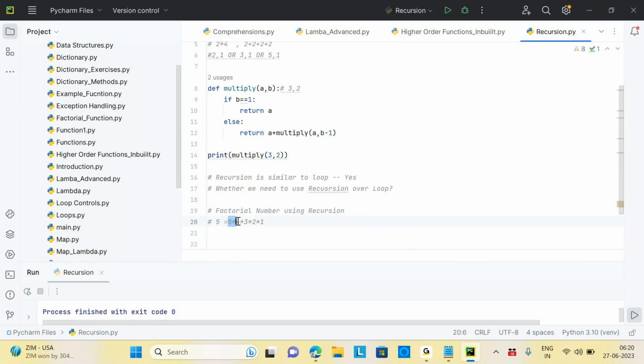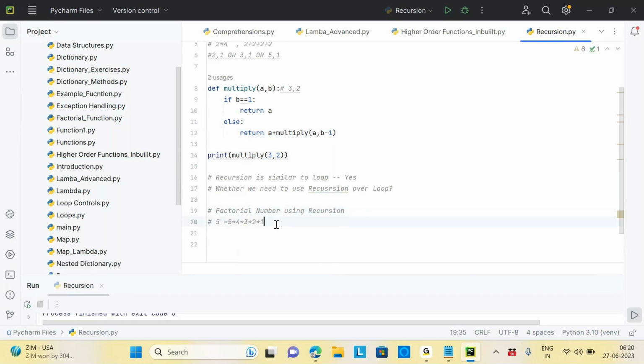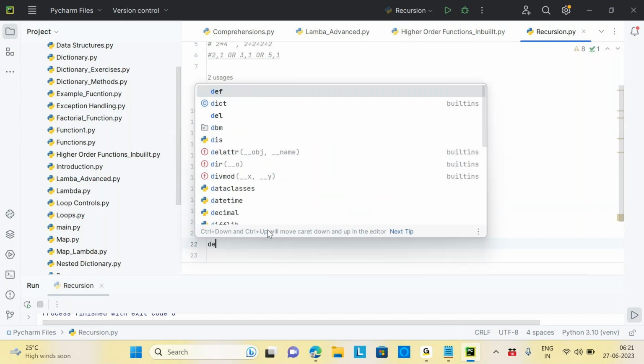This I already did in a loop, correct? Yeah, first we check the if condition. If the number is 1, you return 1. Else you use a for loop. No, I'm saying run it using recursion. Now I'm planning to do the recursion. Using recursion, you can check if n equals 0, then return 1, and then again you can return n times the same function of n minus 1. All right, so let's create a function here.